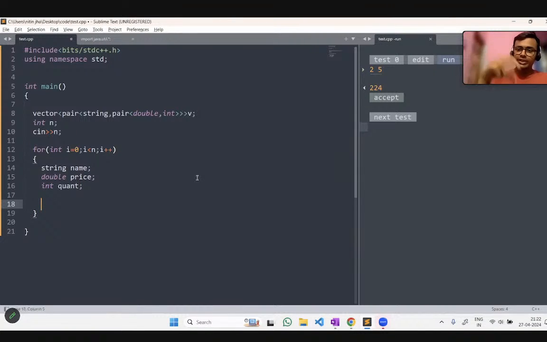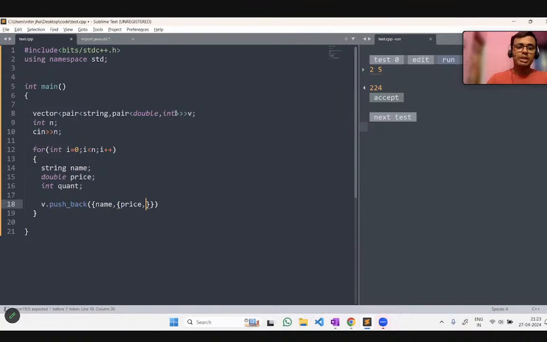Now let's take these three inputs together in the vector. So v dot push_back. Now how to take everything as an input? Since it is being taken as a pair, we have to take it in a similar way. So first input will be the name, because the first data type in this vector v would be the string. Okay, so string would be represented as name. So first it would be taken as input. Now again, these two are taken as an input in a pair itself. The first would be the double, and double would be the price.